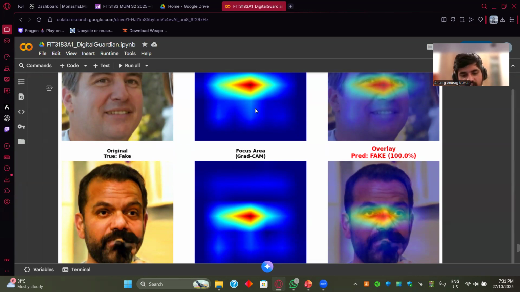They act as telltale signs that generative AI models leave behind. This is a big finding for us, as it shows that the model didn't just memorize patterns. It actually learned meaningful features that distinguish real from fake. This kind of interpretability is critical for deployment in real world applications where we need to trust and understand the AI decisions that are made.